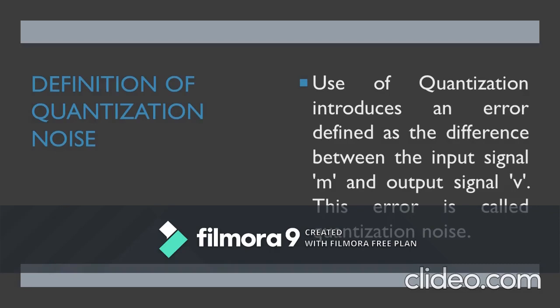Now let's see what is quantization noise. When you quantize the continuous form of a signal, there occurs some error between the quantized signal and the original signal, which is called quantization noise. When you quantize at each time interval at different quantization levels, the difference between the original continuous signal at that point of time and the corresponding quantized signal gives you the quantization noise. It is also called quantization error.